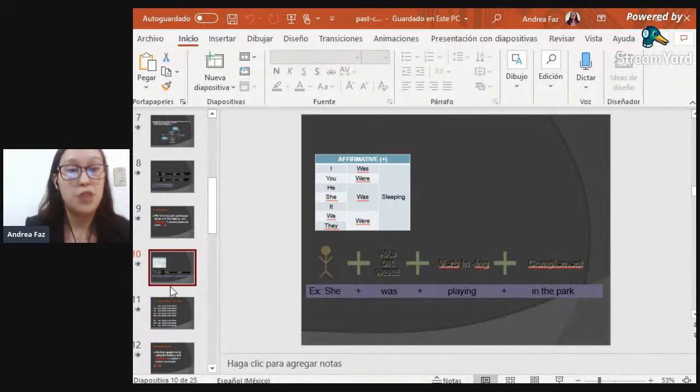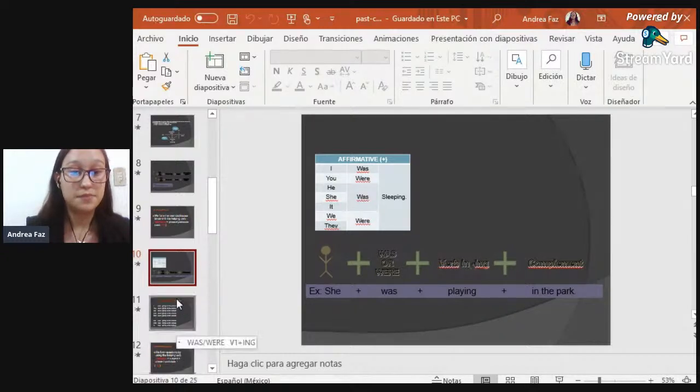So, we continue with the structure. First, we have the subject or the person. Then we're going to have the verb to be in past, was or were. It's going to depend on the pronoun that we're going to be using. Then the verb in ing form, and at the end, the complement of the sentence. In this case, we have this example. She was playing in the park. And for example, if we wanted to talk about a plural pronoun, we can say they were playing in the park. It is more or less the structure that we use for the affirmative form.